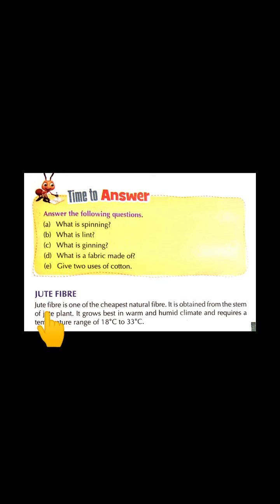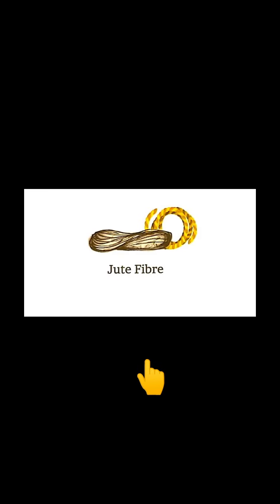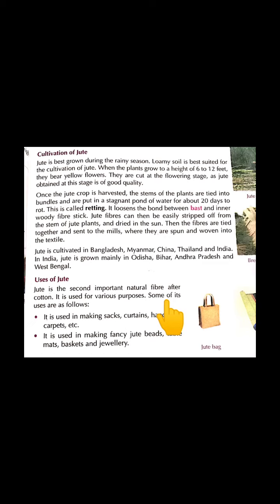Let's move to jute fiber. Jute fiber is one of the cheapest natural fibers. It is obtained from the stem of the jute plant. It grows best in warm and humid climate and requires a temperature range of 18 degrees Celsius to 33 degrees Celsius. Jute is a long and soft natural fiber. As it has a golden and silky shine, it is called golden fiber, and warm and humid climate is required for its growth. Let's move to the cultivation of jute.